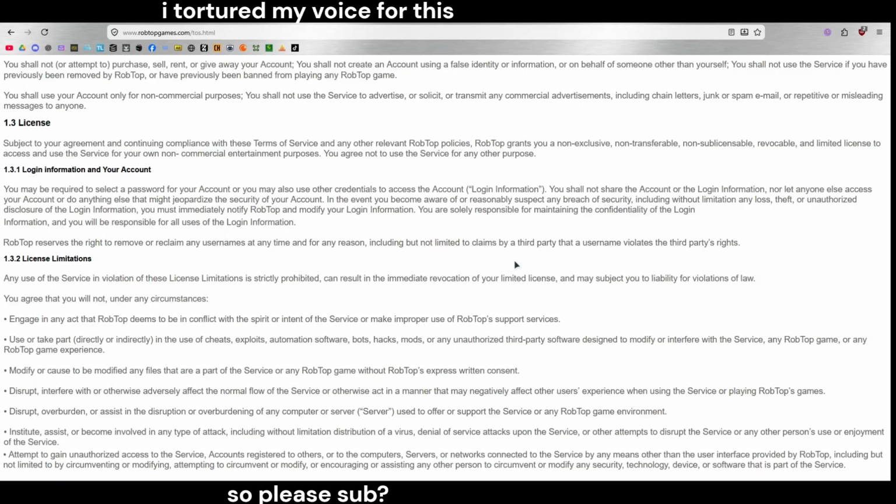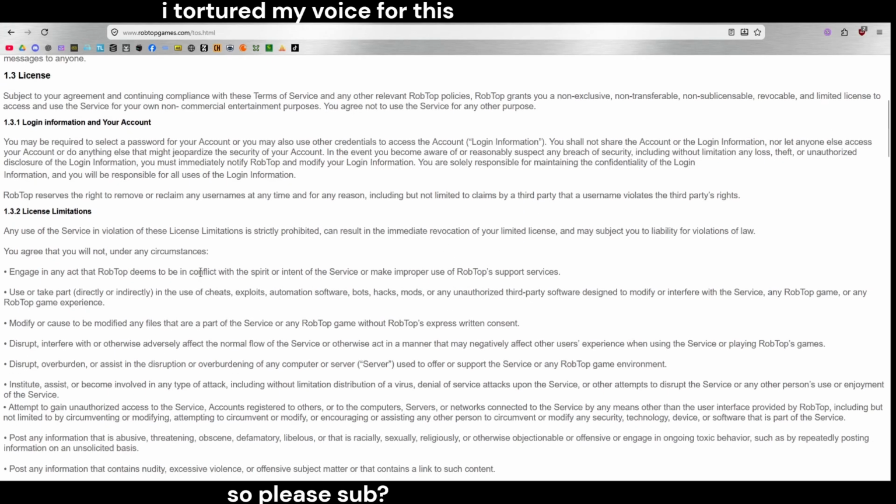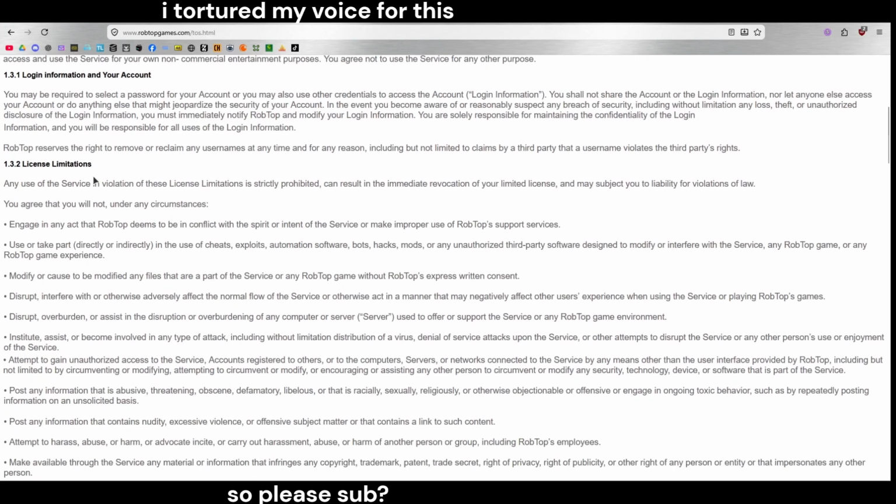1.3.2 License limitations. Any use of the service in violation of these license limitations is strictly prohibited, can result in the immediate revocation of your limited license, and may subject you to liability for violations of law. You agree that you will not, under any circumstances, engage in any act that RobTop deems to be in conflict with the spirit or intent of the service, or make improper use of RobTop support services.